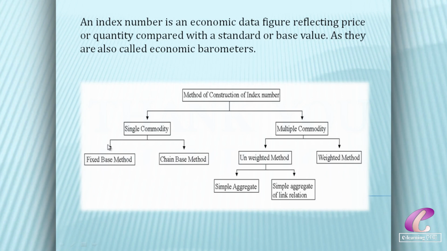In the case of a single commodity, we have two methods: one is the fixed base method and the other is the chain base method. And in the case of multiple commodities, we have two methods, the unweighted and weighted methods. In the unweighted method, we have the simple aggregate method and the simple average of link relatives. And in the weighted method, we have the Laspeyres method, Paasche's method, Fisher's method, and the Marshall-Edgeworth method, which will be discussed.